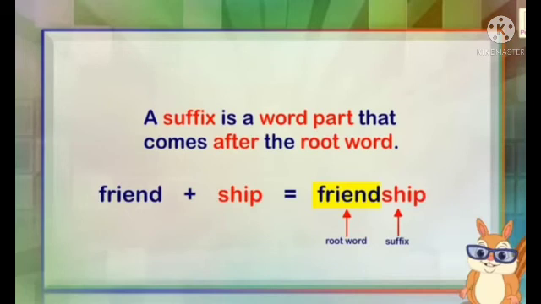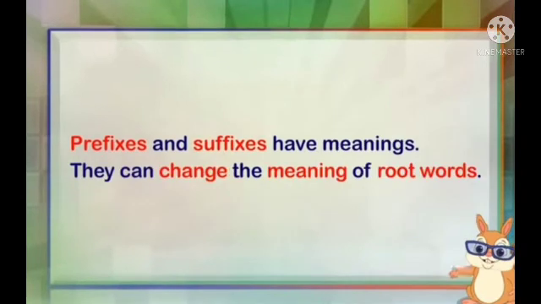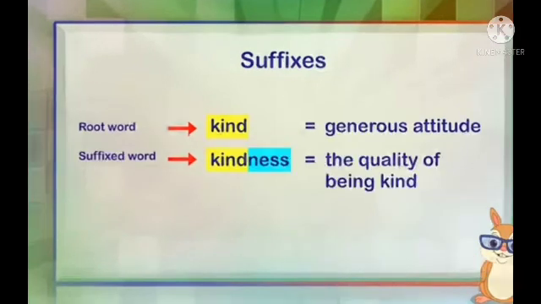Okay. Now as I told you in the beginning, prefix and suffix have their own meaning, and they can change the meaning of the root word. We had seen this in prefix also. So let us see one example again. Root word kind. Kind means generous attitude. Now if we add ness, the word will change to kindness. What is the meaning of it? The quality of being kind. Okay, I hope you have understood till here.